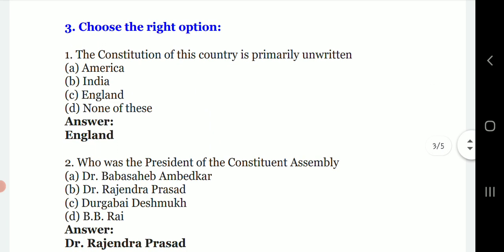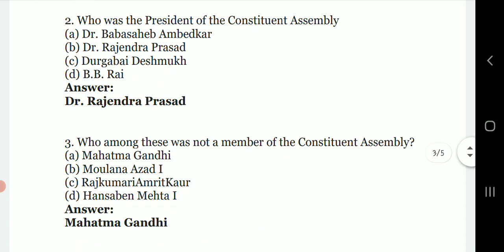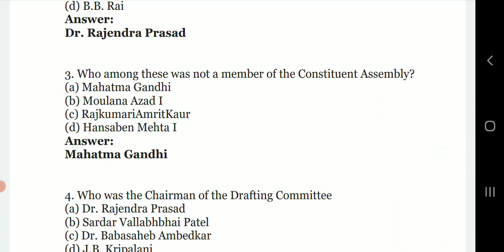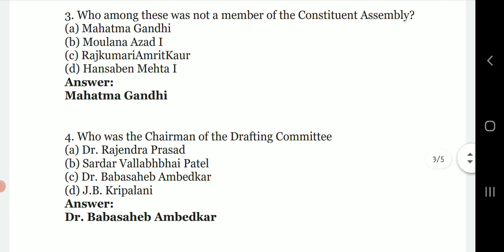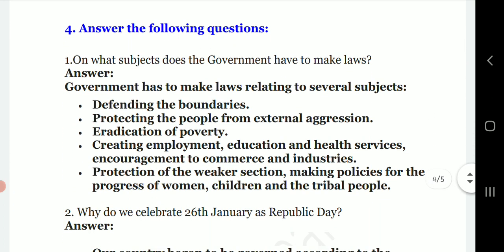Next, choose the right option. The constitution of this country is primarily unwritten, so it's England. Then next, who was the president of the Constituent Assembly? Dr. Rajendra Prasad. Then next question, who among these was not a member of the Constituent Assembly? The answer is Mahatma Gandhi. Fourth one, who was the chairman of the drafting committee? Dr. Babasaheb Ambedkar.